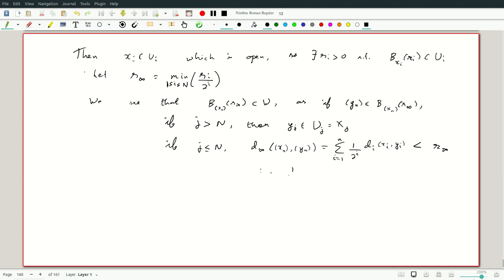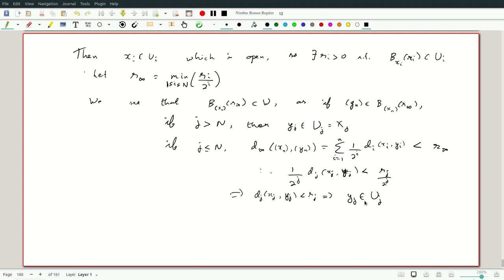Now this is a sum of non-negative numbers. Okay, so therefore, if I just look at the jth term, 1 over 2 to the j d_j of x_j, y_j is less than, well, R_infinity is the minimum of these. By the way, it's crucial these were finitely many, so that this is a positive minimum. So this is less than R_j by 2 to the j, which implies that d_j of x_j, y_j is less than R_j, which implies that y_j is in U_j.